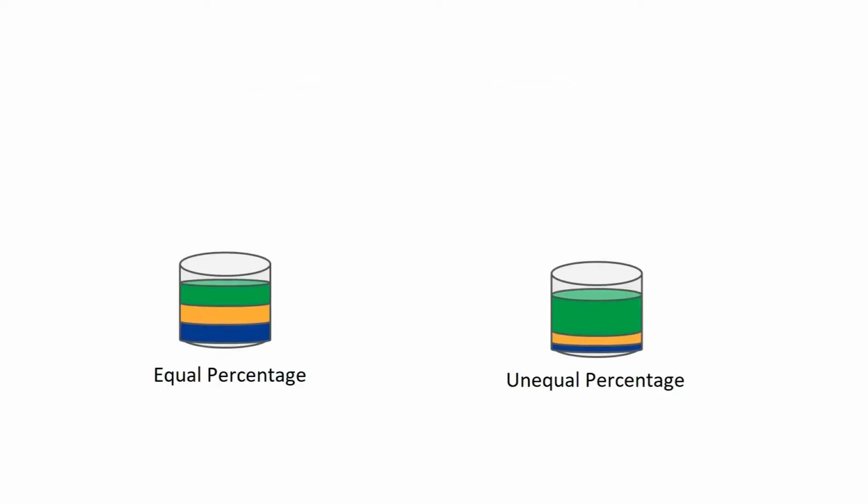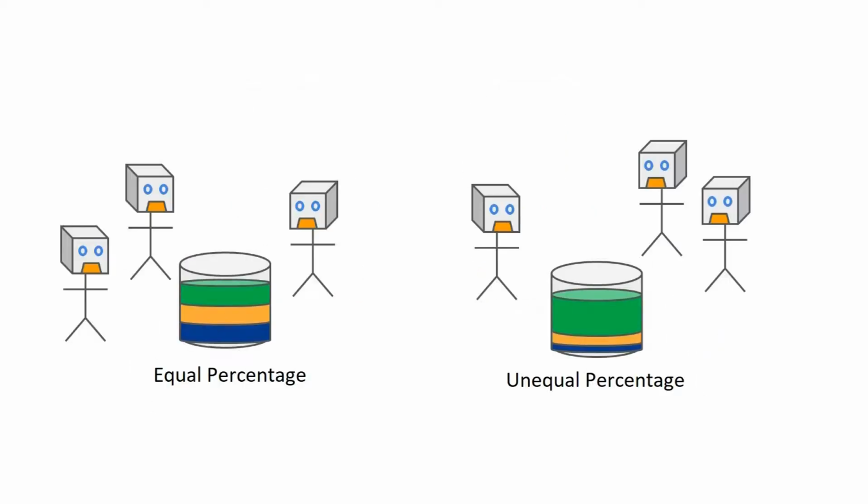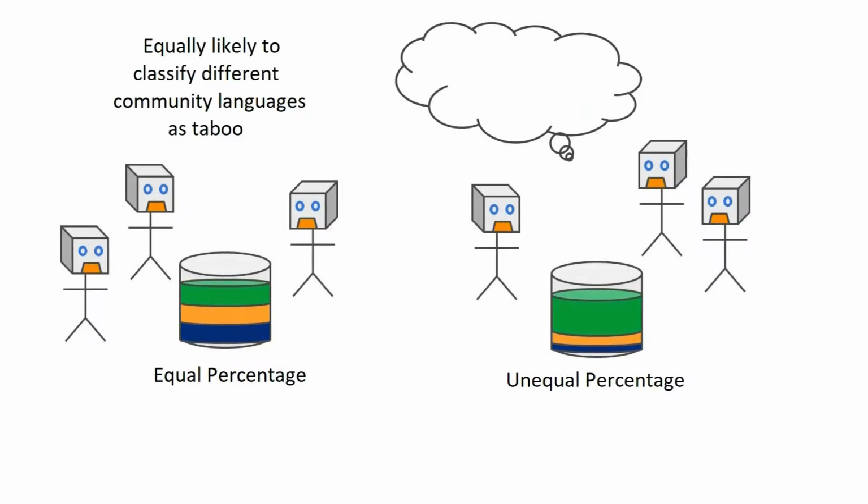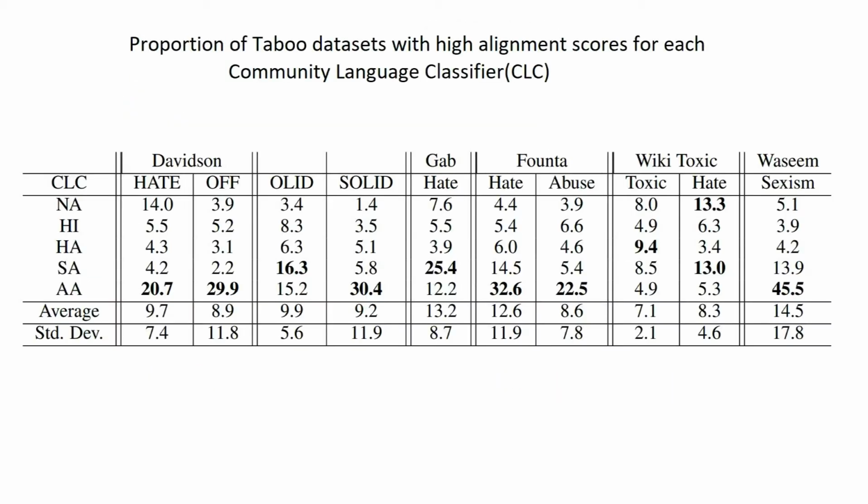Second, we would like the percentages to be even across communities. This is also similar to the first point, since a community that has a much higher percentage is more likely to be unfairly targeted by a taboo classifier. We examined 10 different taboo labeled subsets. We find that almost all of the examined subsets exhibit bias against at least one of the communities. 6 out of 10 of the subsets show strong bias against the African American community. 3 out of 10 of the subsets show strong bias against the South Asian community, and toxic language subsets show bias against the Native American community.